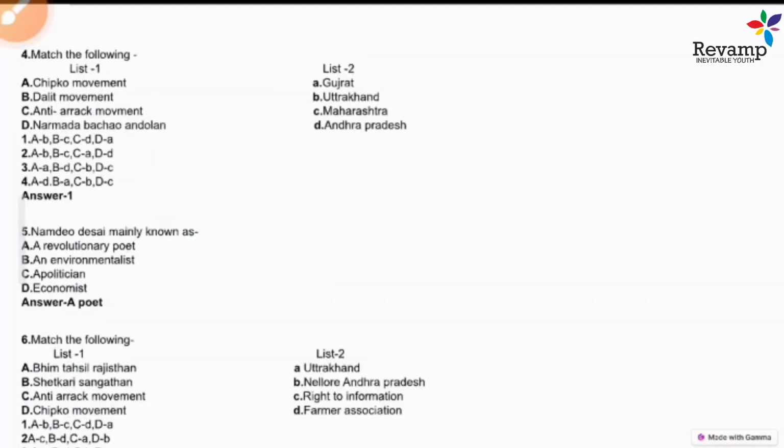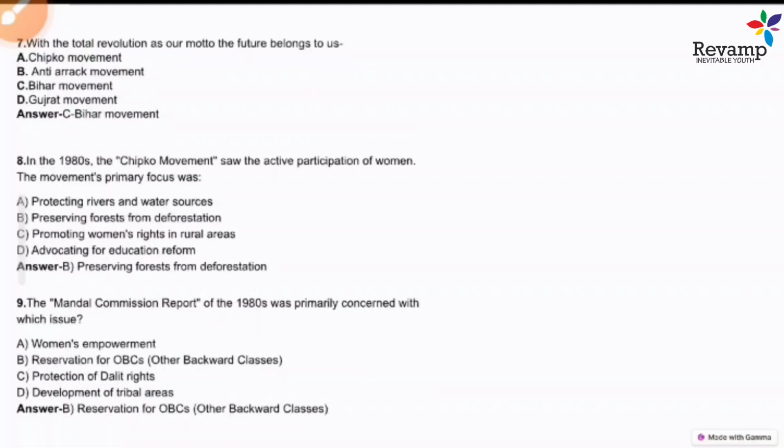Then there are the anti-arrack movements, and from which region they belong. In this chapter, mostly you have to learn which movement came first. Maybe they can ask you to write it in this way or that way. So you have to solve these MCQs and practice for your exam.